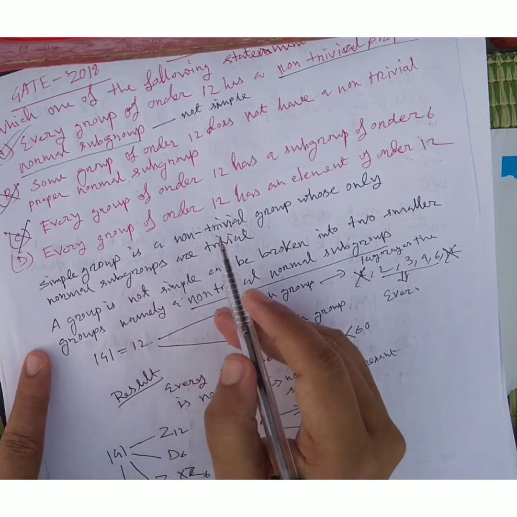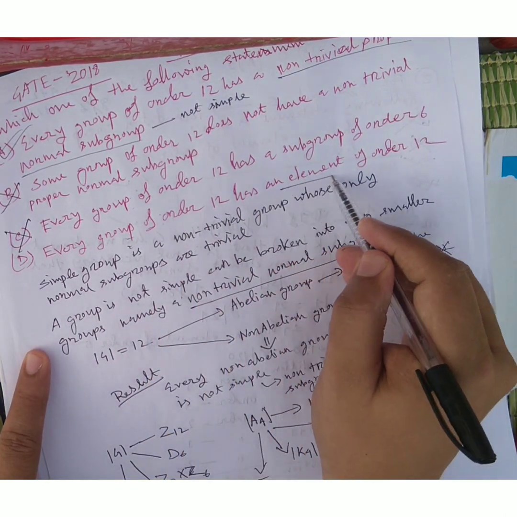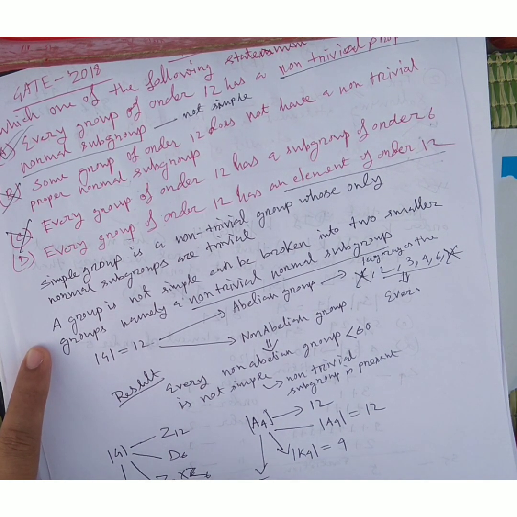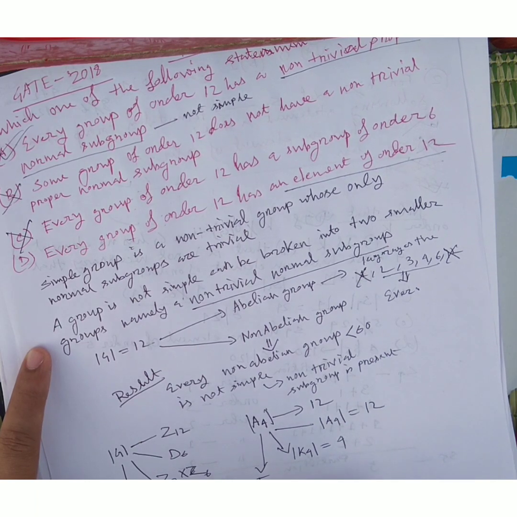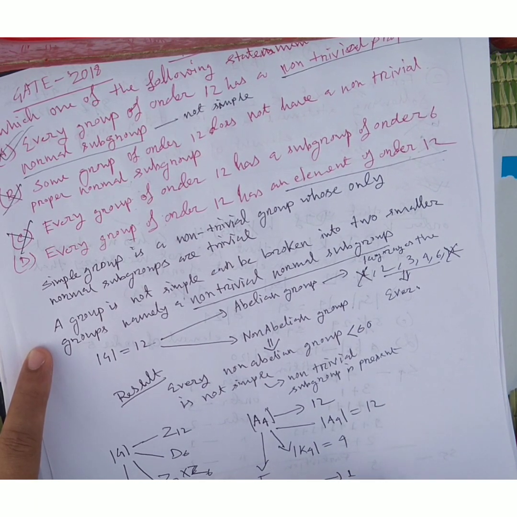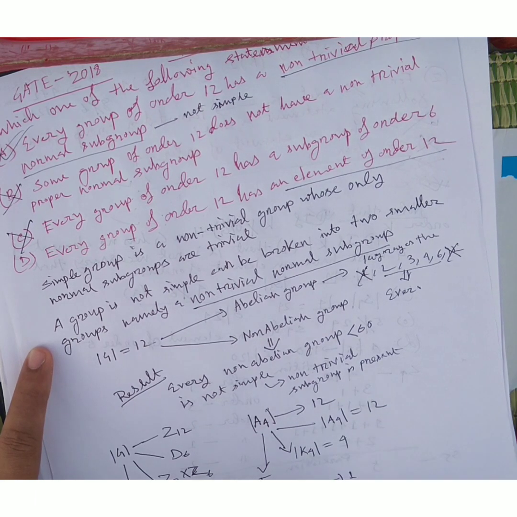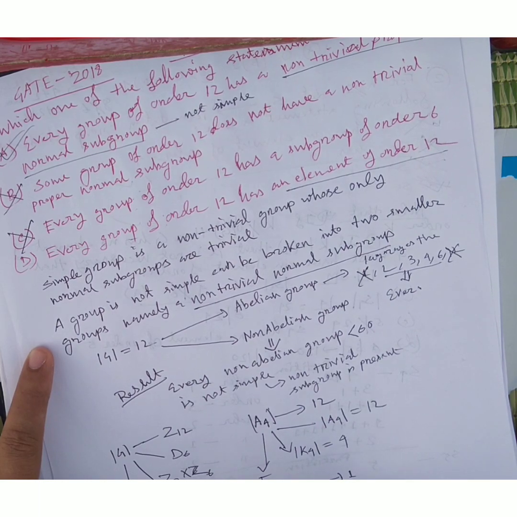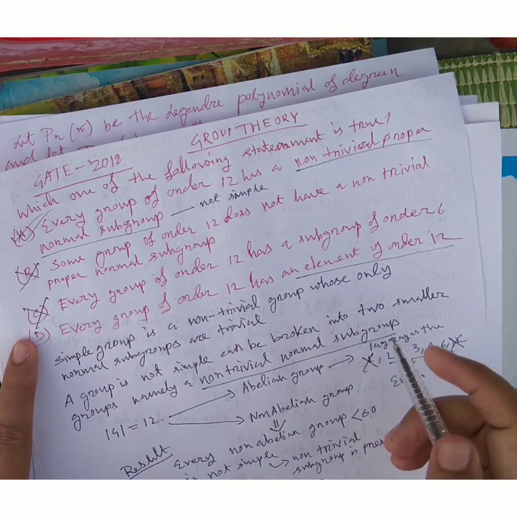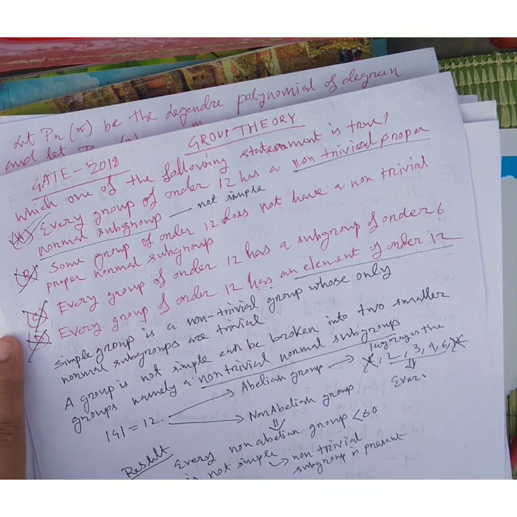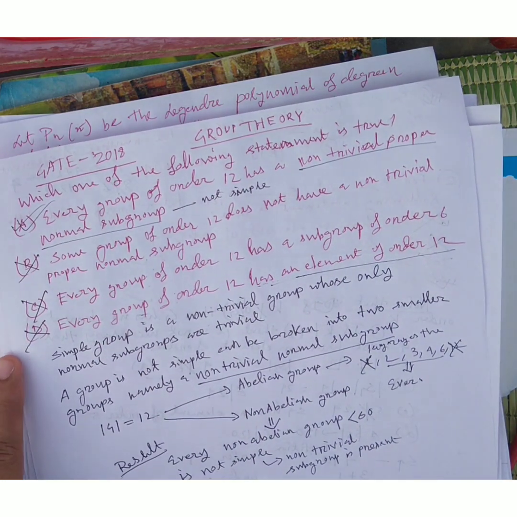Option D says a group of order 12 has an element of order 12. I take A4. The partitions: 1 plus 1 plus 1 plus 1, so the order is 1. If I take 2 plus 2, the LCM is 2. Then 3 plus 1 gives 3. So we do not see an element of order 12. So option D is also wrong. So my answer is only A is correct.